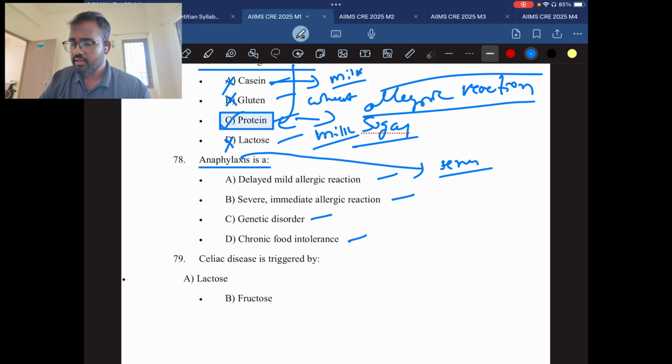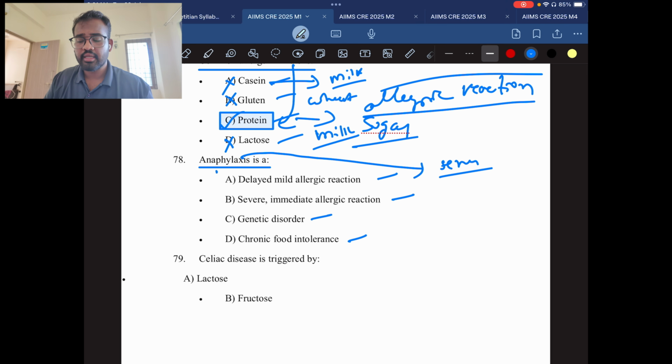In this, what happens? In anaphylaxis, the histamine will be produced abnormally. Histamine, in the sense, see, when you get a cold, you will sneeze, right? The sneeze is released due to histamines. Histamines cause allergic reactions. The mucus will be produced due to histamines. The more histamines, the more reaction you will get. So in this case, the histamines will be abnormally high.